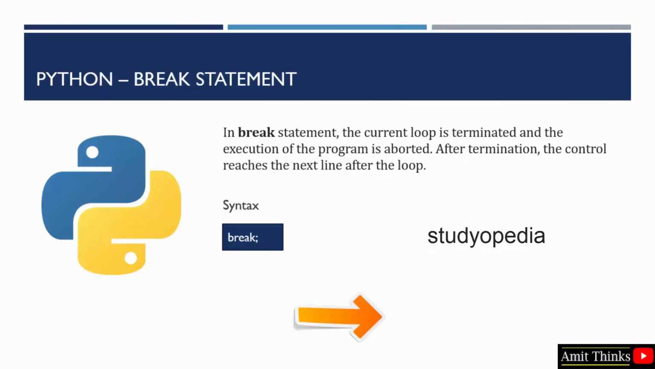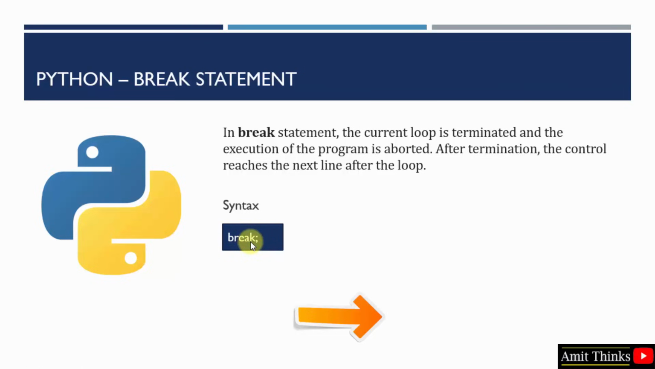Let's say you have a string value studiopedia. After getting the letter P, you want to terminate the loop so that you can print only the values before P in the word studiopedia. So you can easily do it using the break statement. Let's see an example. At first you can see its syntax, it's easy. You just need to write the break.